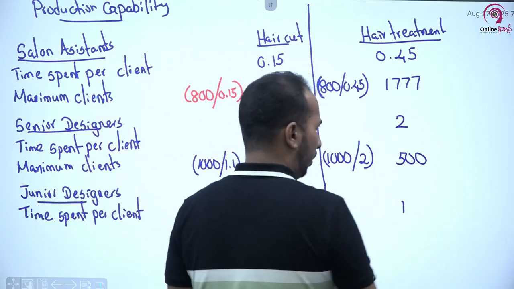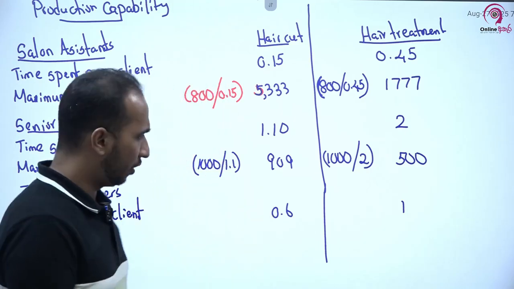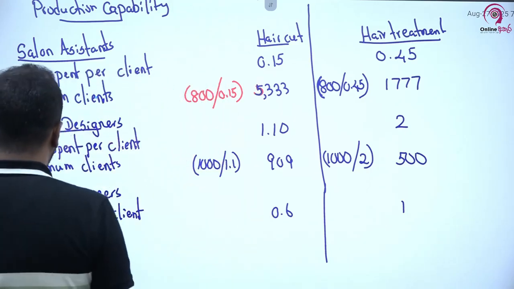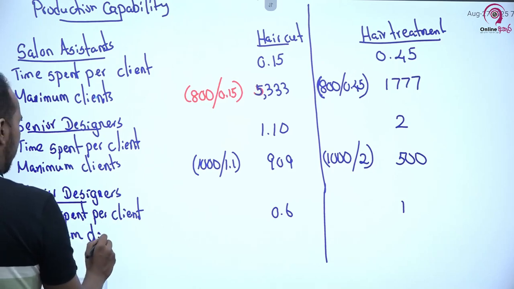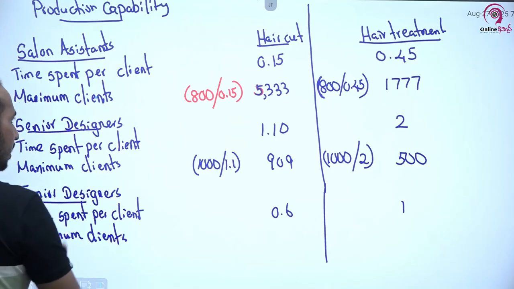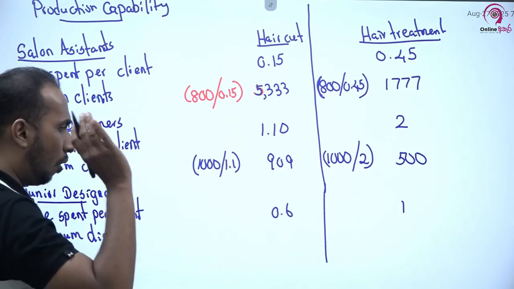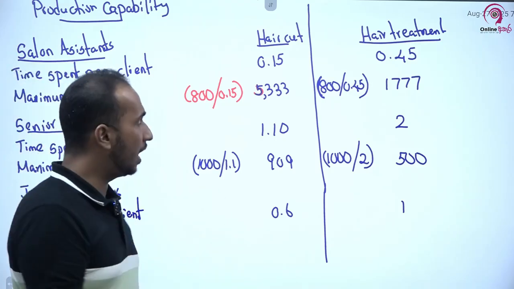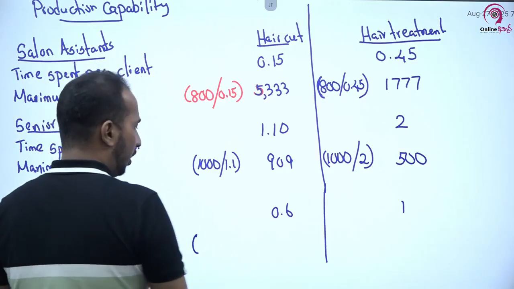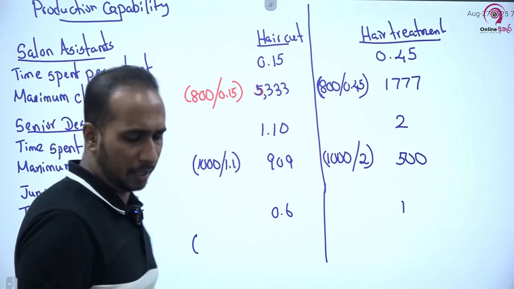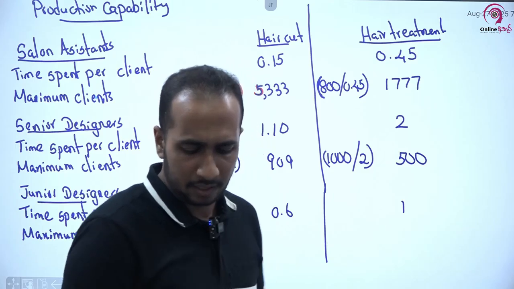So they are doing some kind of hair drying, no? Right. Now you can take the maximum number of clients that junior designers can serve. If they do only haircuts, how many haircuts can they do? In the previous part we calculated the availability.